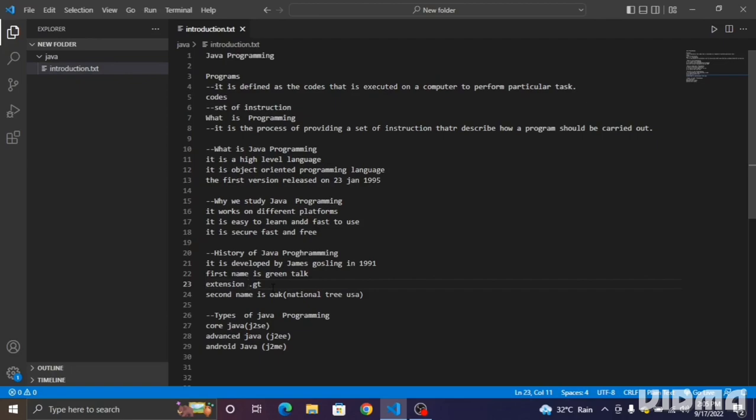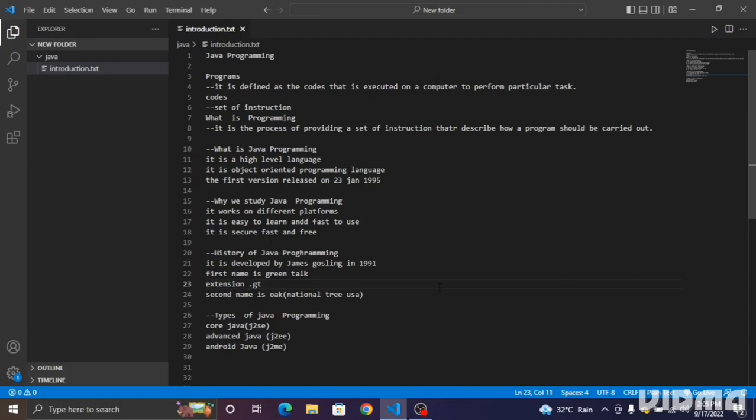After that, its name changed to Oak. Oak is basically a national tree of the USA and France. On the basis of that, Java's name changed to Oak. Understood? So we have understood what Java programming is, why we study Java, and the history of Java programming. Let us now look at the types of Java programming.